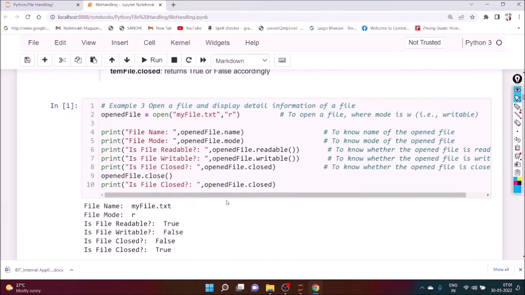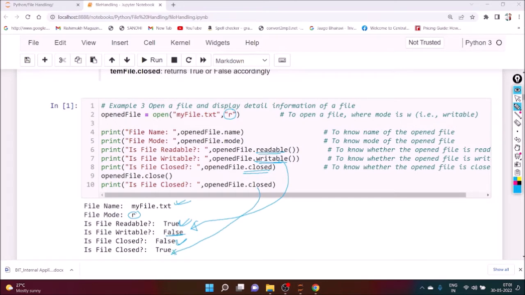If you execute it, you can see what the name of the file is: myfile.txt. The file mode is read. Is the file readable? Yes, true. Is the file writable? No, it is false. Next, is the file closed? No, because it is still open. Now, after applying openedfile.close, if you re-execute the same instruction, the output will be true.